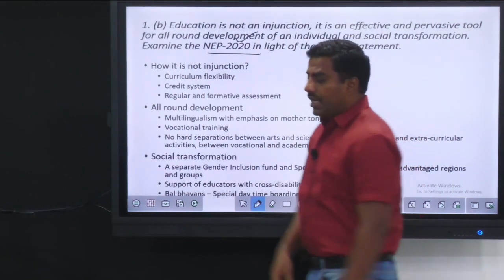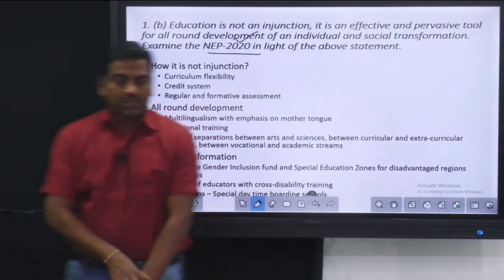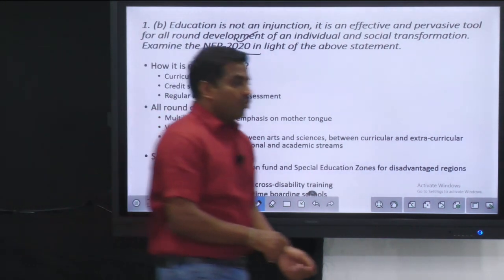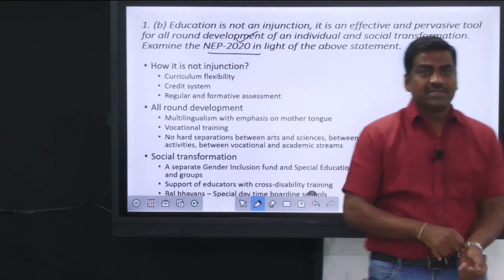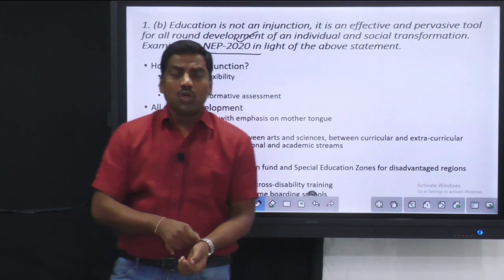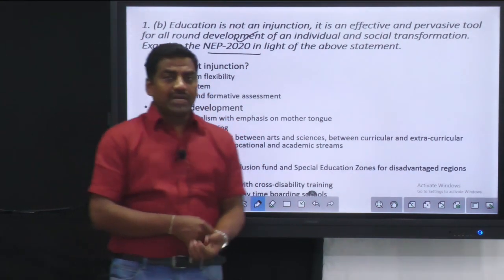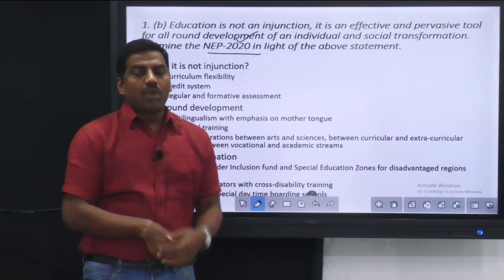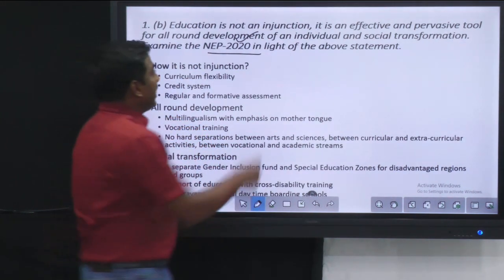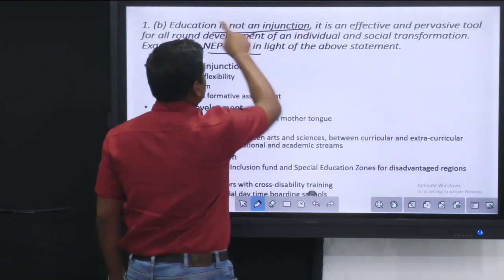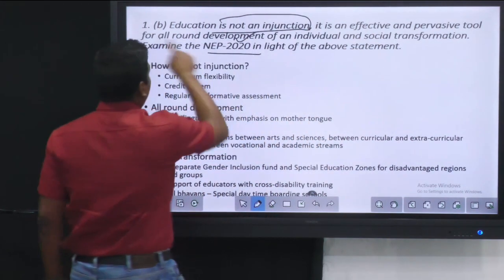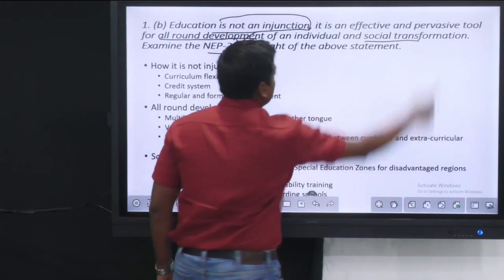It is a very long-term vision document, and it has many ingredients. Maybe it is with respect to reorientation and restructuring of the education system in India, or with respect to accessibility, or quality, or equitability. This is one of the comprehensive policies that we have in India. Through this, they are asking how education is not an injunction, and is an effective pervasive tool for all-round development and also for social transformation.